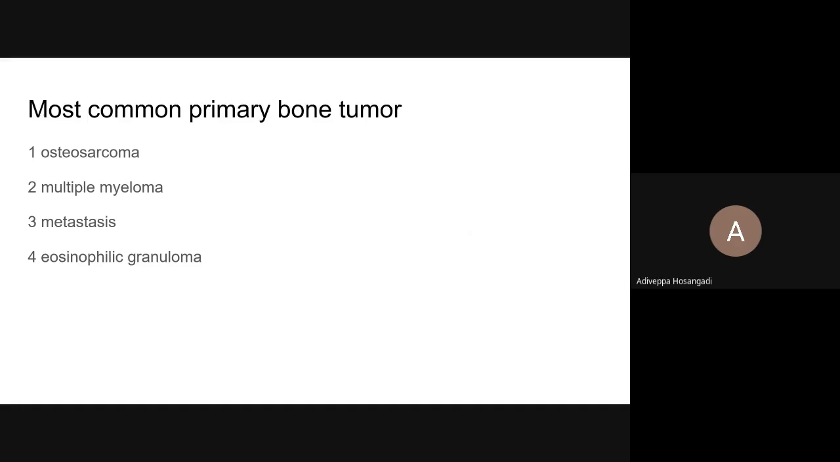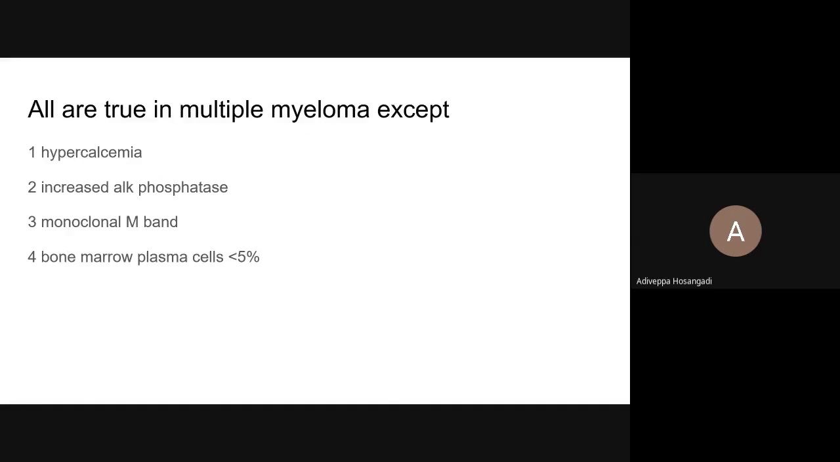Most common primary bone tumor is multiple myeloma. Very good. Don't go for osteosarcoma. It is multiple myeloma.